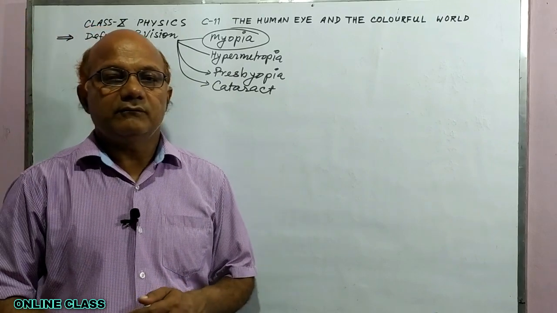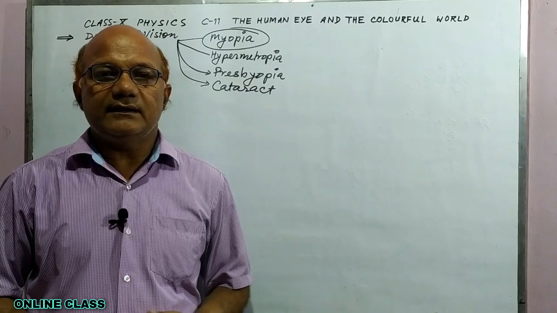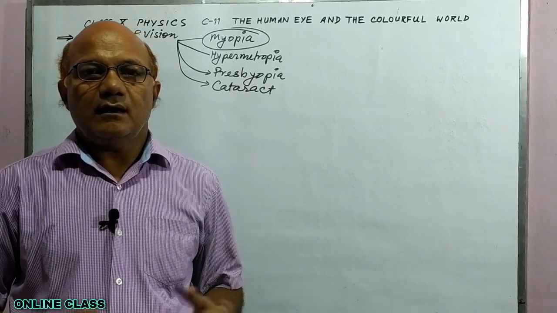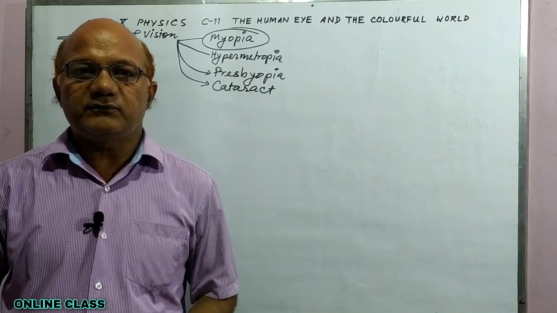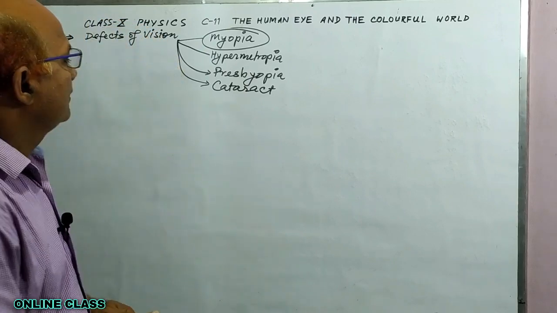Now we have to diagrammatically represent how a myopic eye can be corrected and where the image is formed in a myopic eye. So let us see.